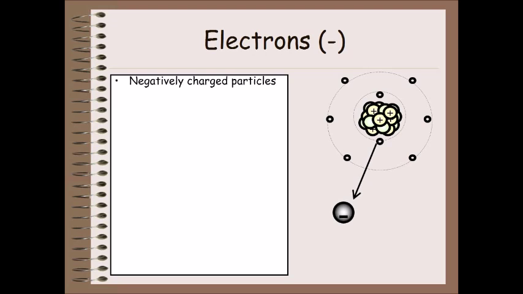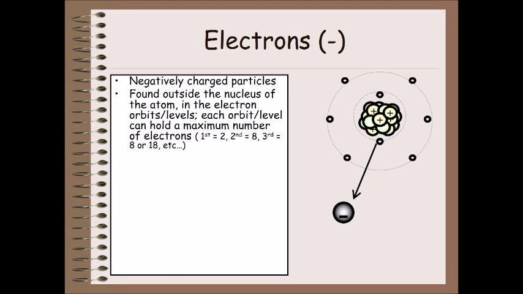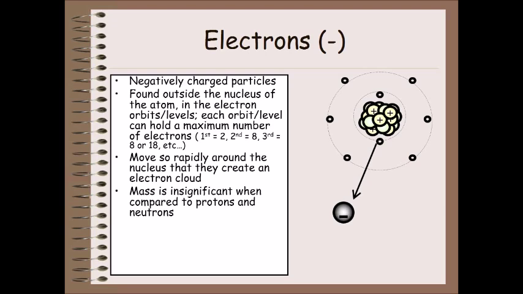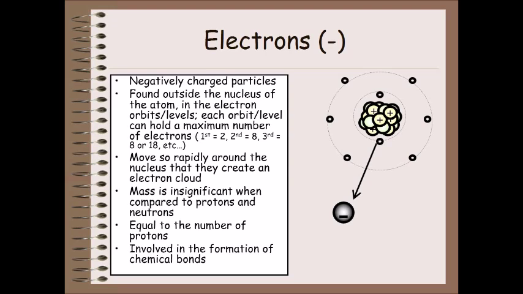Electrons: negatively charged particles. Found outside the nucleus of the atom, in the electron orbits/levels. Each orbit/level can hold a maximum number of electrons: first equals 2, second equals 8, third equals 8 or 18, etc. Move so rapidly around the nucleus that they create an electron cloud. Mass is insignificant when compared to protons and neutrons. Equal to the number of protons. Involved in the formation of chemical bonds.